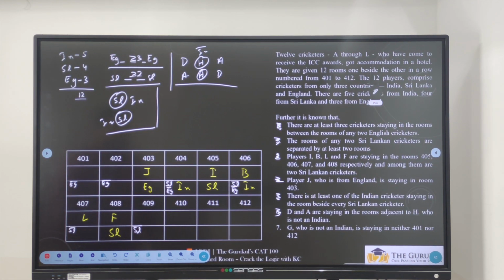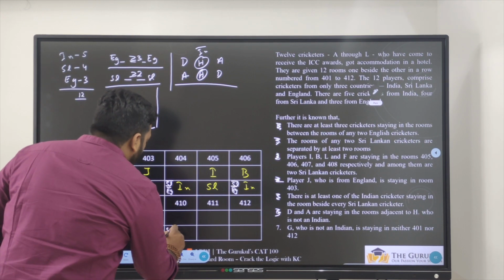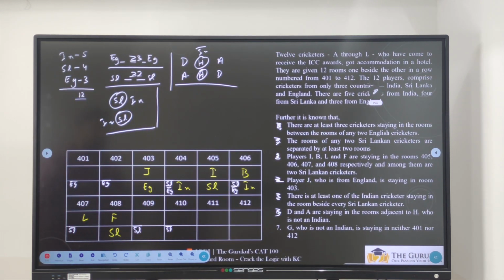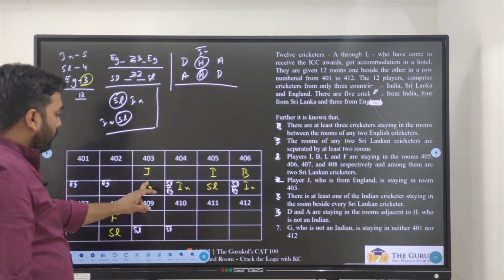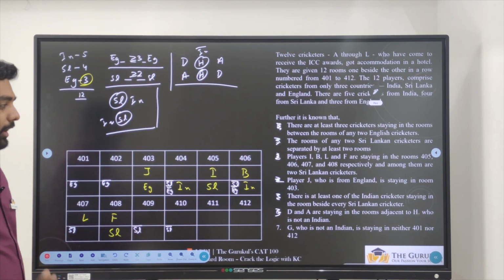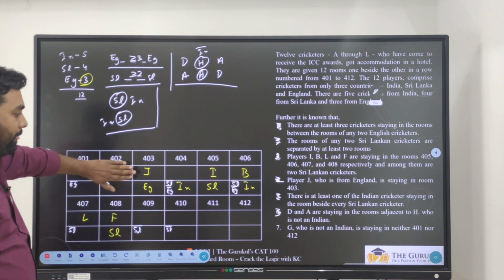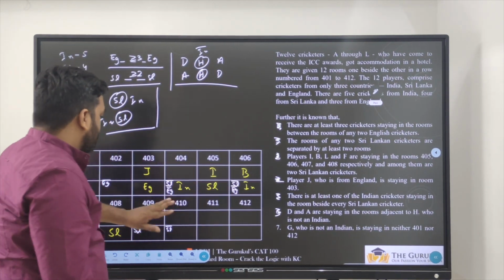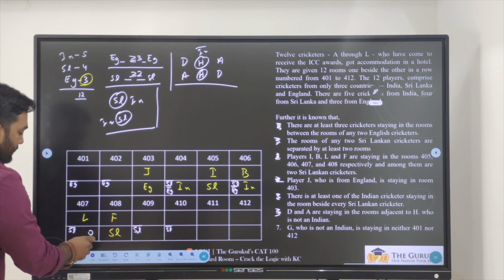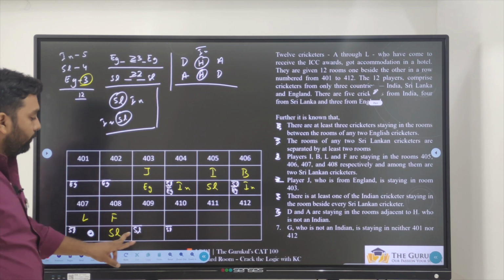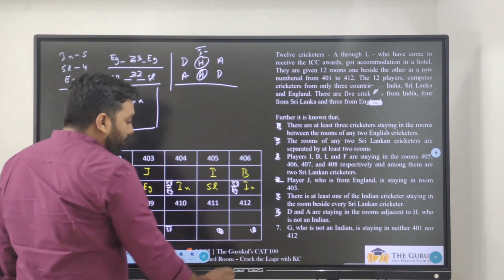Very good. Next, where to start the problem? Now Sri Lanka is already here, so this also cannot be Sri Lanka. Now, if you observe carefully, there should be 3 England players. Already 1 England player is done. How can I accommodate the remaining 2 England players? This side England player cannot come. Now we have remaining places this side. Now 1, 2 and 3 England can come here. If England is coming here, that is one possibility.